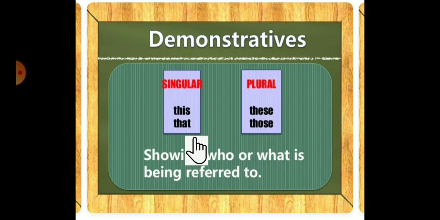That is for singular, those is for plural things.